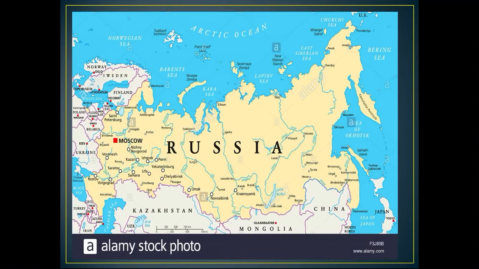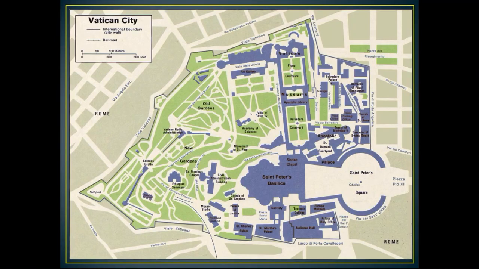So this yellow or this beige area is Russia. And you look how big it is. This is the biggest country in the world, Russia. You can see it's super huge. And this small piece of area is Vatican City. As you can see, it's super small. You can only walk through it in 1 hour. This is the Vatican City in Rome.